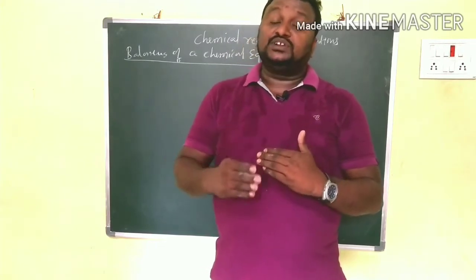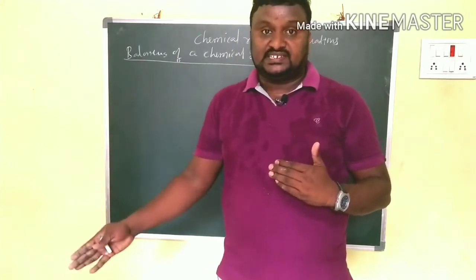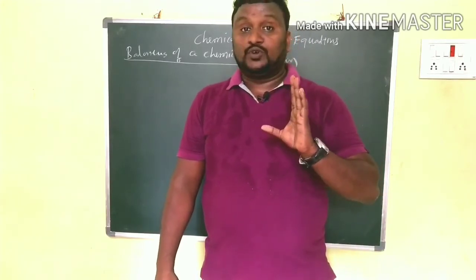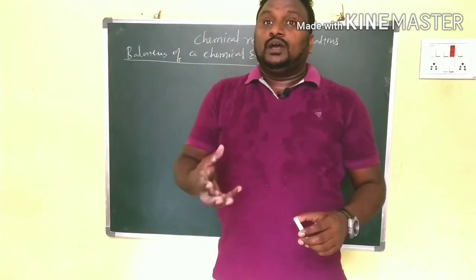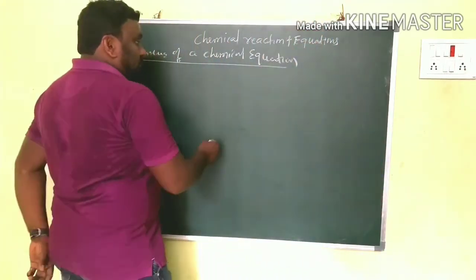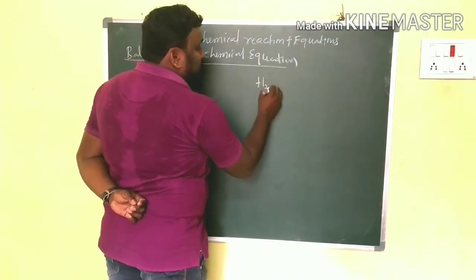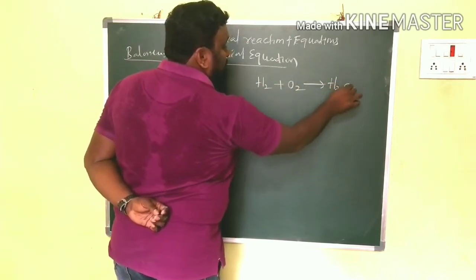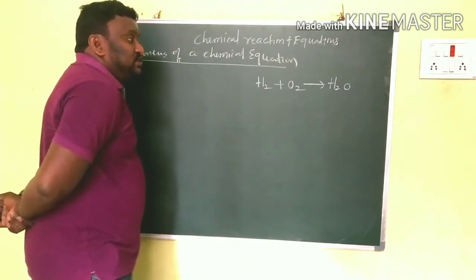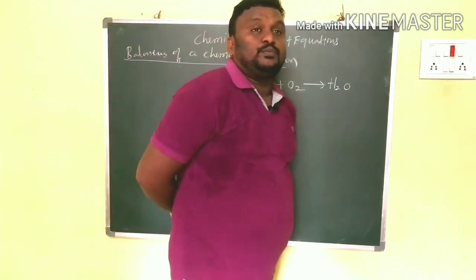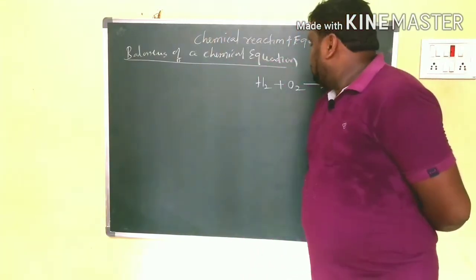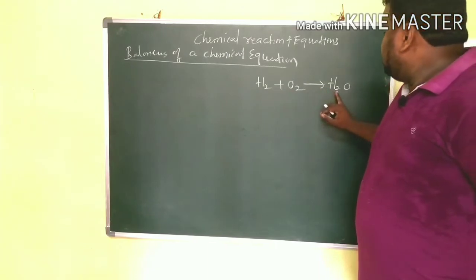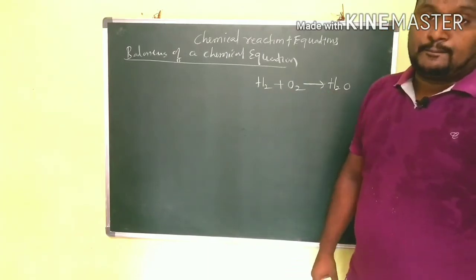In a chemical equation, on the LHS we have reactants, and on the RHS what do you have? Products. Don't forget that. For example, I wrote one equation like this: H2 plus O2 gives rise to H2O. A hydrogen molecule combines with an oxygen molecule. What do we get? We get a water molecule.